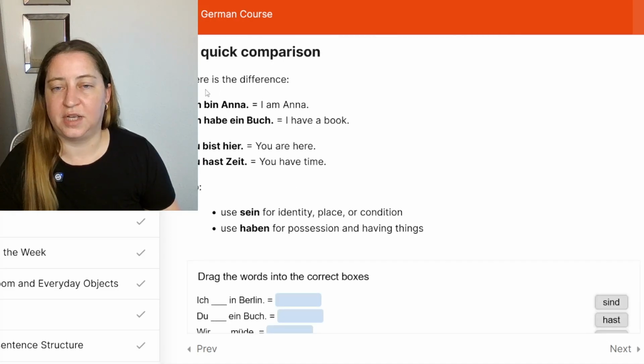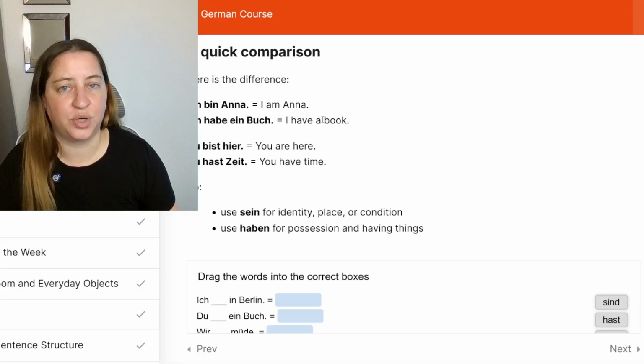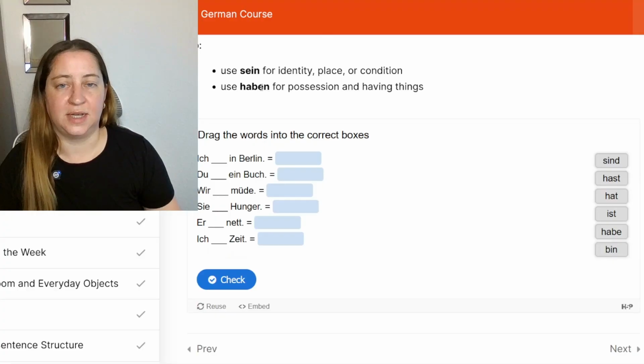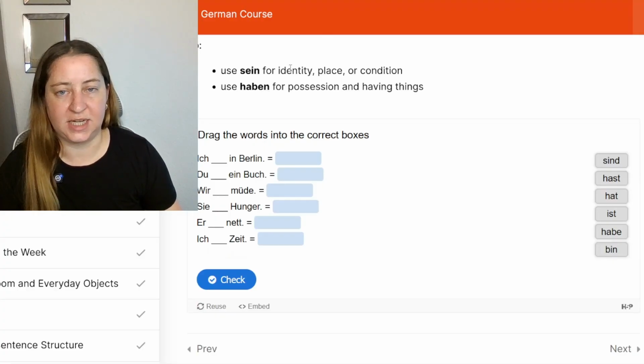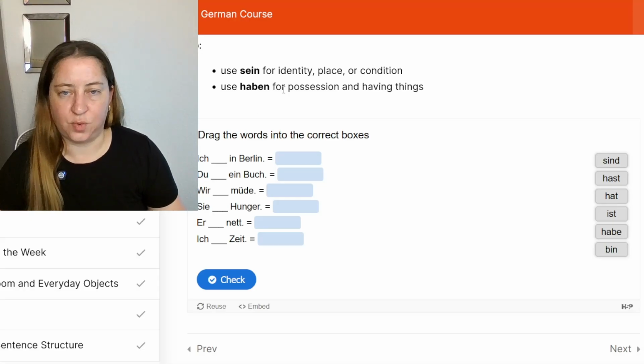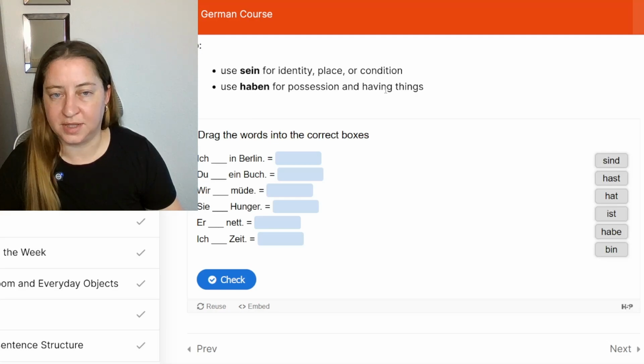Let's compare. Ich bin Anna. I am Anna. Ich habe ein Buch. I have a book. Du bist hier. You are here. Du hast Zeit. You have time. We're using sein for identity, place, or condition, and haben for possession and having things.